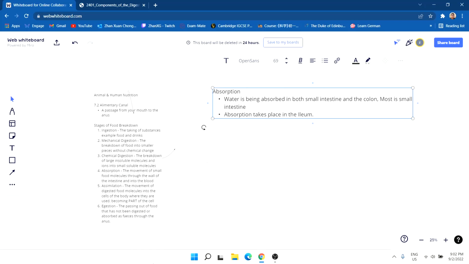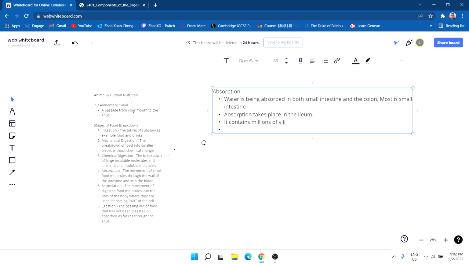Remember this also, because inside the ileum it contains millions of villi. That's where all your absorption takes place, all your nutrients are going inside.